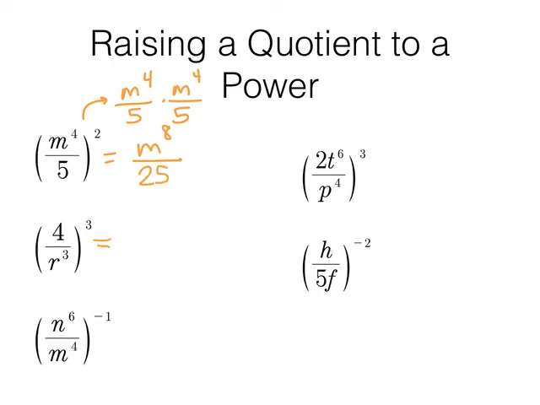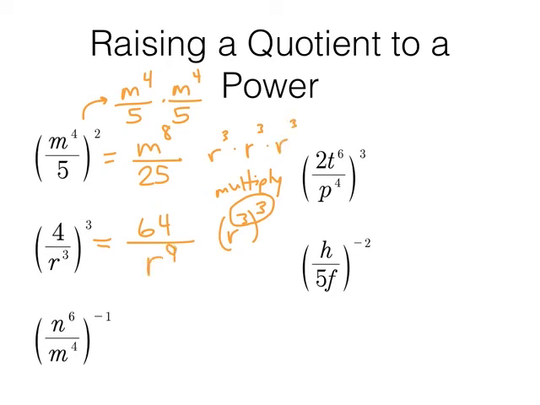Same idea here. Raise the top, 64. Raise the bottom. Now be careful. r cubed to the third power is like power of a power. That's where we multiply as the shortcut. If you don't remember that, stop and think. Well, r cubed to the third is r cubed times r cubed times r cubed, which is r to the 9th power.